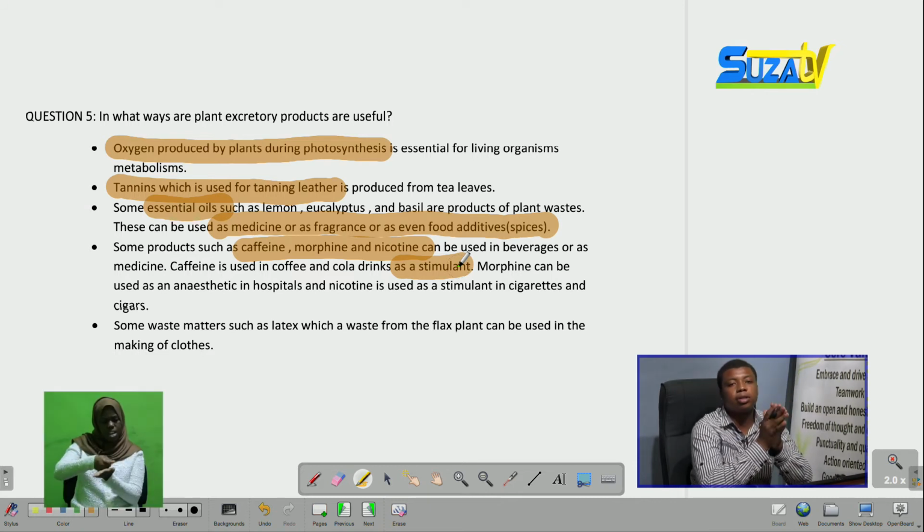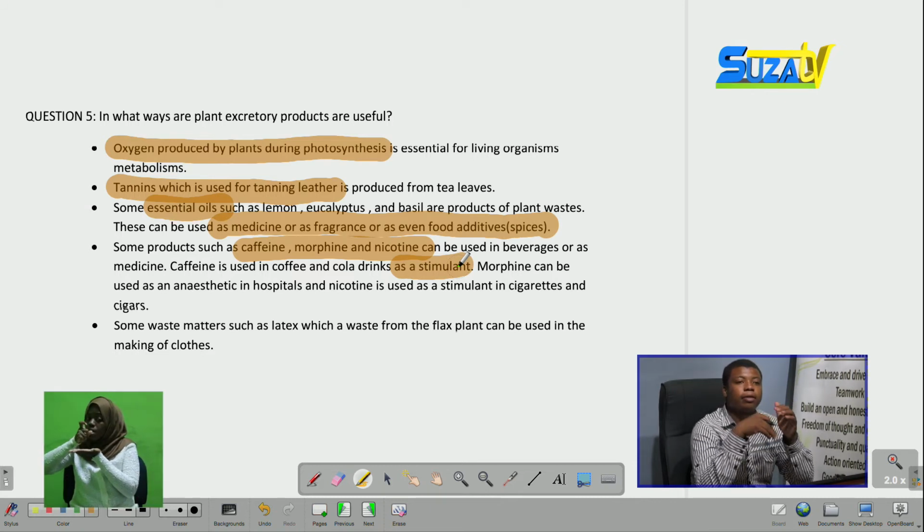There is also a certain amount of caffeine in tea. In drinking these beverages, a person is stimulated, as it stimulates the person's hormones. We all know that caffeine is a very good adrenaline stimulant.